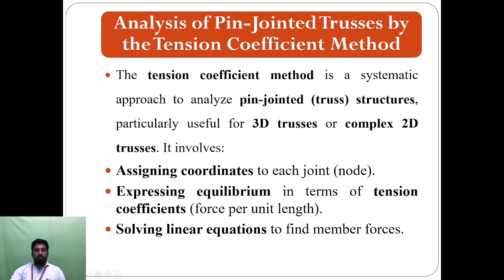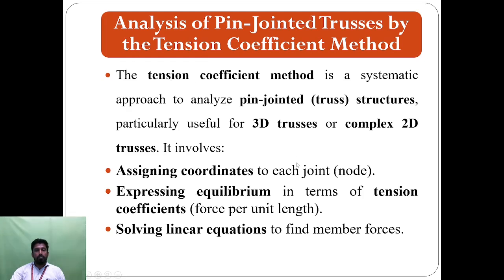For analyzing these structures, for example, I will show some pictures of building structures like steel structures. It is the analysis of a pin jointed truss by the tension coefficient method. So we have to solve this problem. Before that, we need to know the following 3 steps, and after that we can solve the problems.